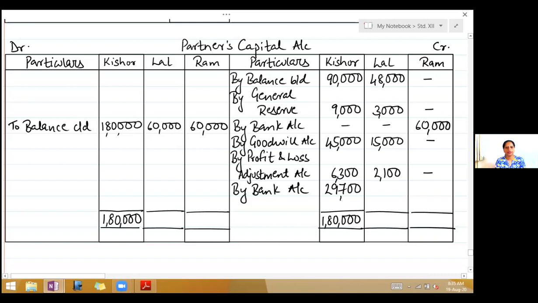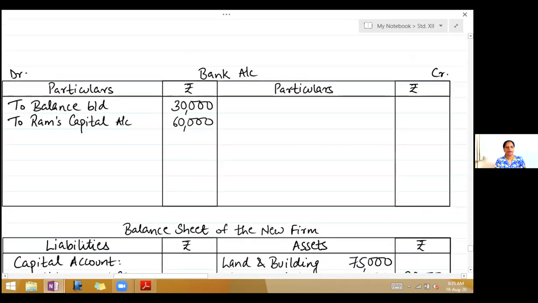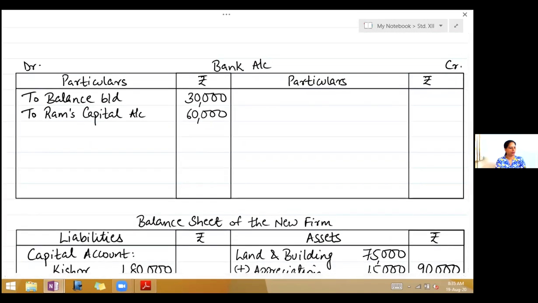Now the second effect of this will come in bank account. So take bank account, write on the debit side, sorry, to Kishore's capital account, 29,700. Okay, come back to the capital account.